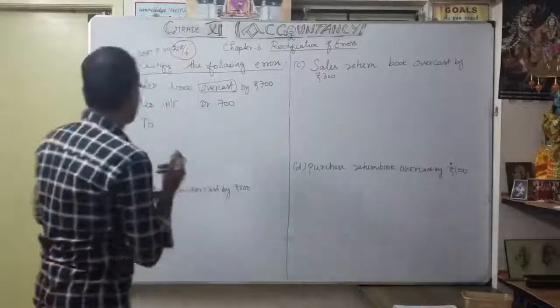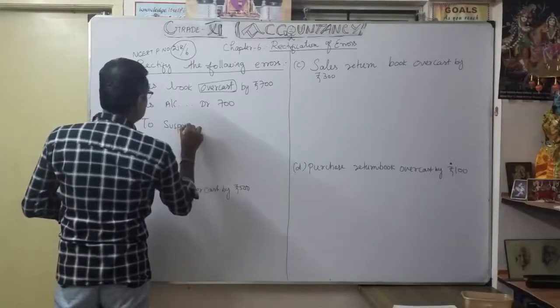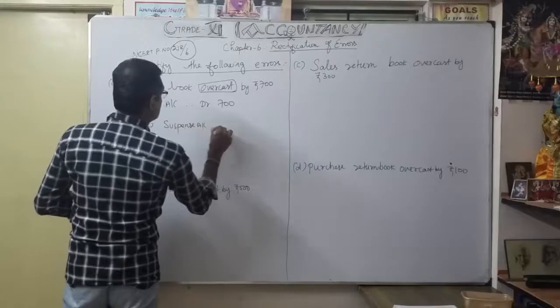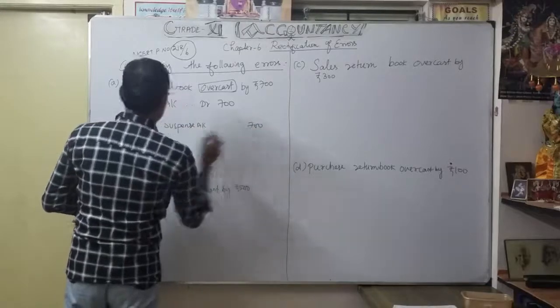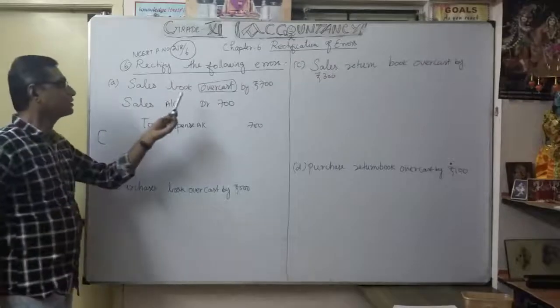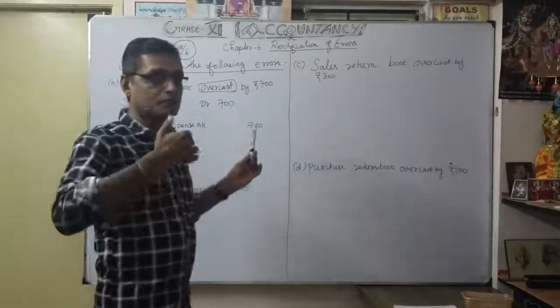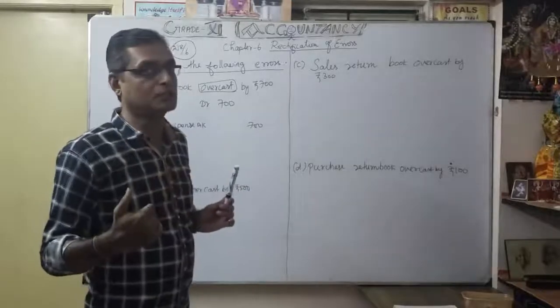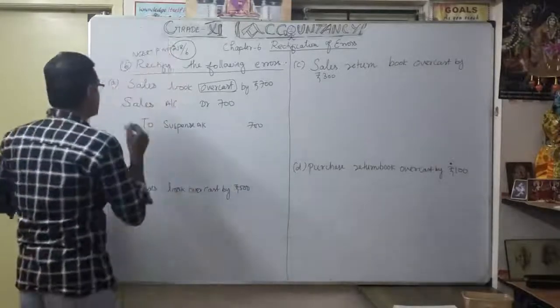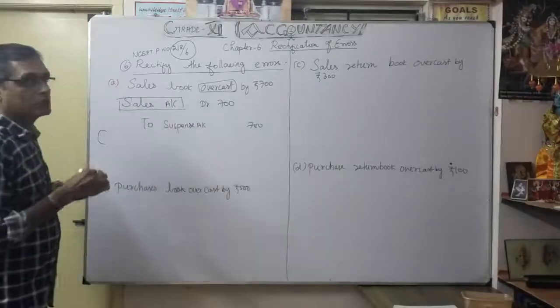Why am I debiting sales? Because of the overcast. To remove that 700, which usually you would credit to the sales account, now you are debiting the sales account.